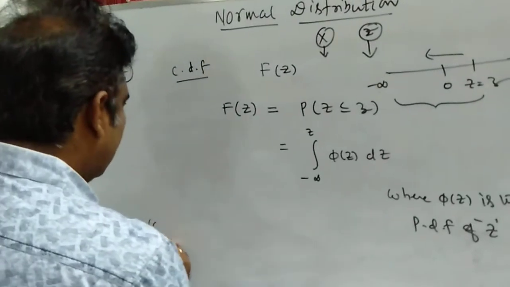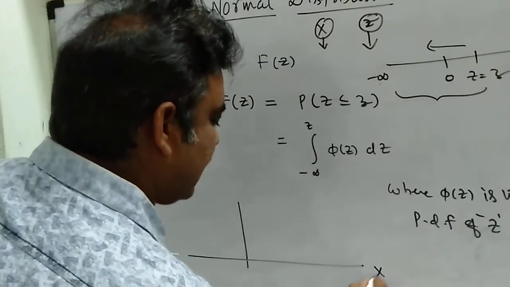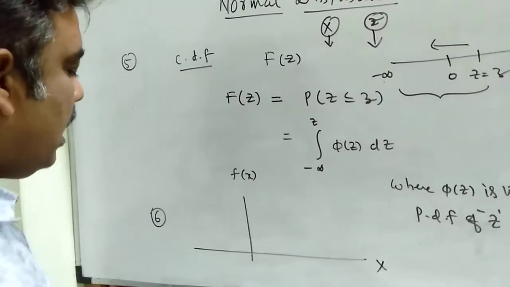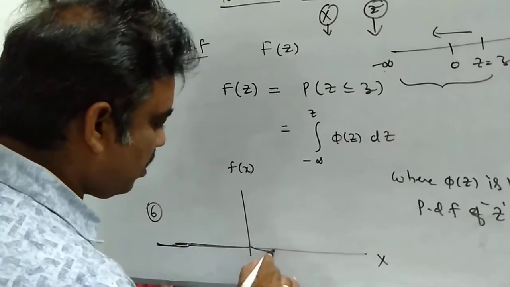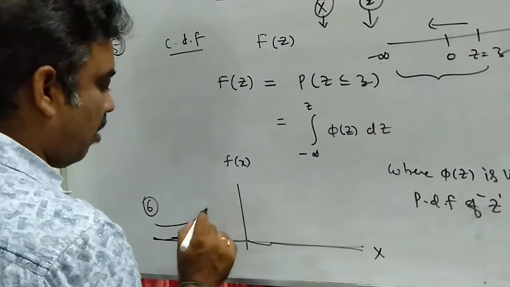And another point, the distribution curve. Suppose x is this axis and f of x is the y-axis, and if you take the graph on these axes, we get the famous bell-shaped curve. The graph will be like this.